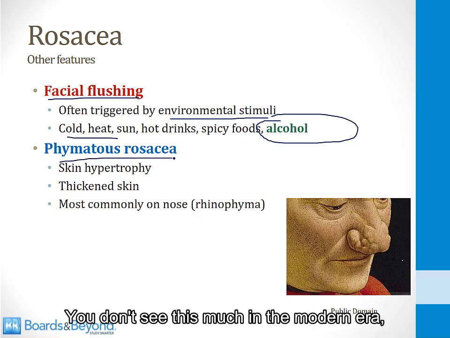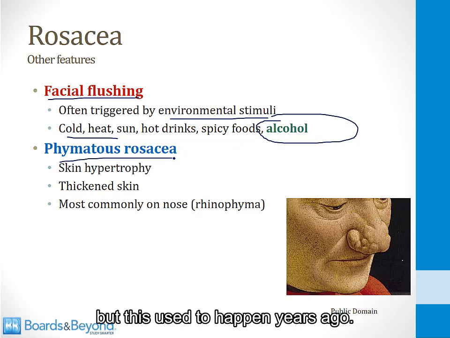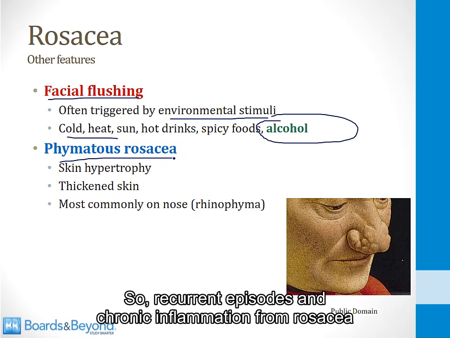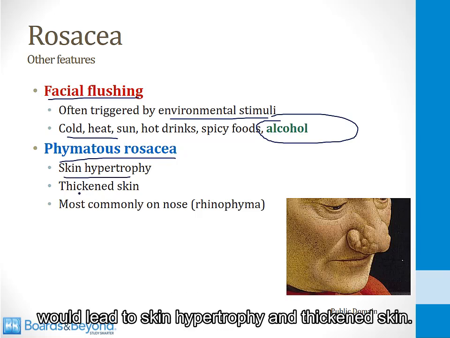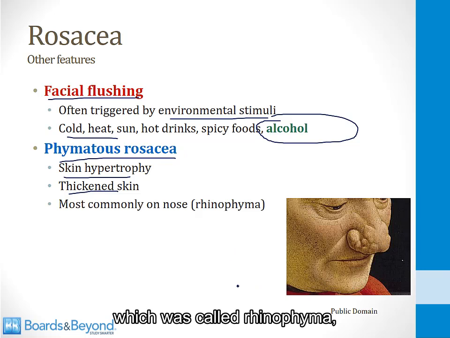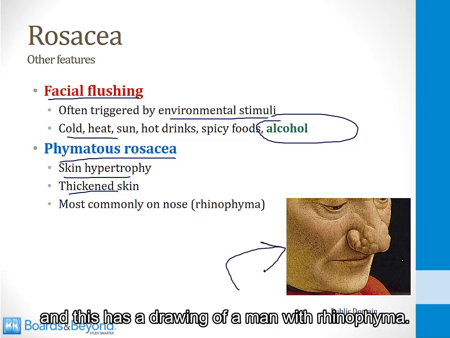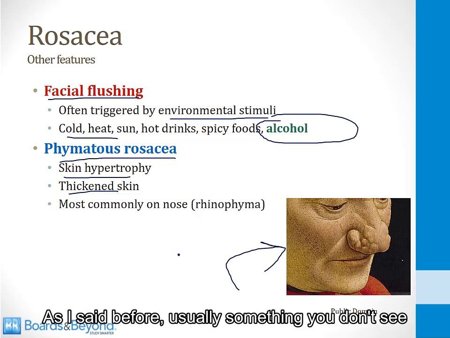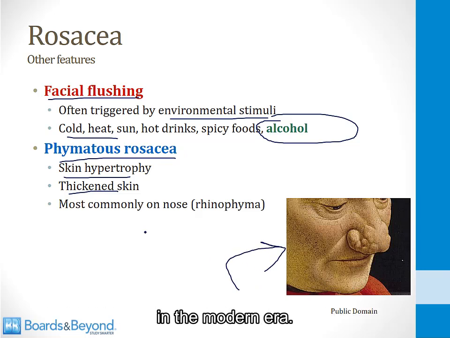You don't see this much in the modern era, but this used to happen years ago. Recurrent episodes and chronic inflammation from rosacea would lead to skin hypertrophy and thickened skin. This would commonly occur on the nose, which was called rhinophyma, and this is a drawing of a man with rhinophyma, as I said before, usually something you don't see in the modern era.